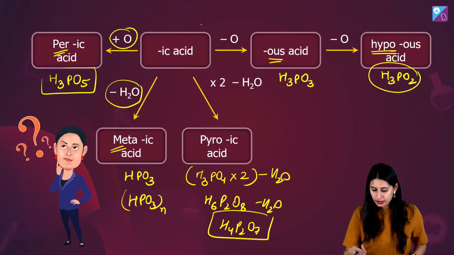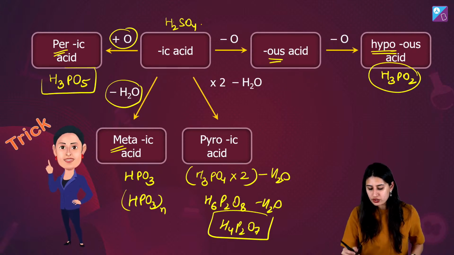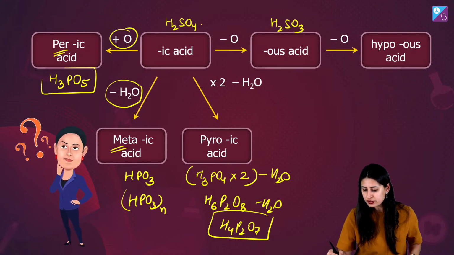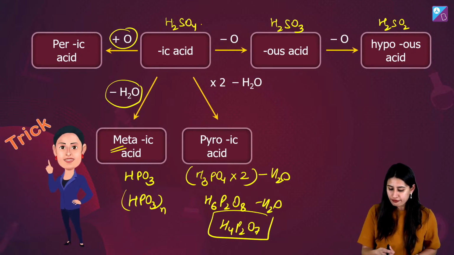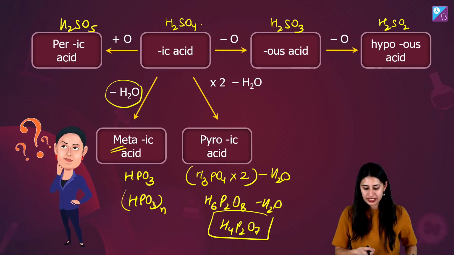Let me do it for H2SO4. If you remove one oxygen, you get H2SO3, sulfurous acid. If you remove another oxygen, you get H2SO2, hyposulfurous acid. If you add one oxygen, you get H2SO5, persulfuric acid.